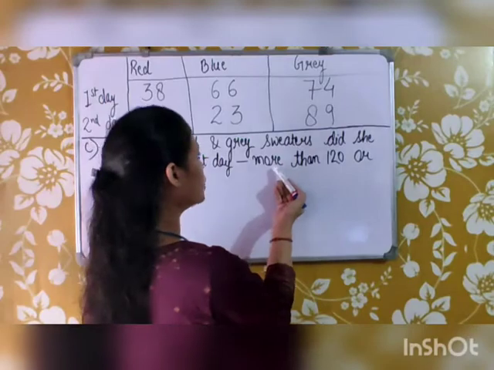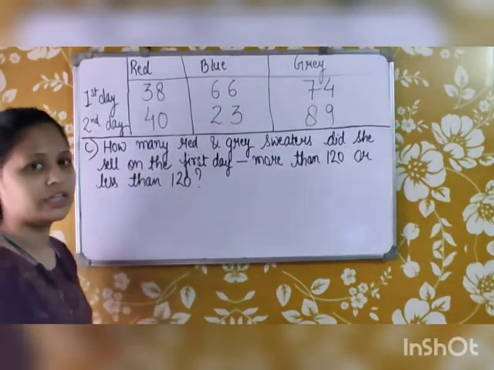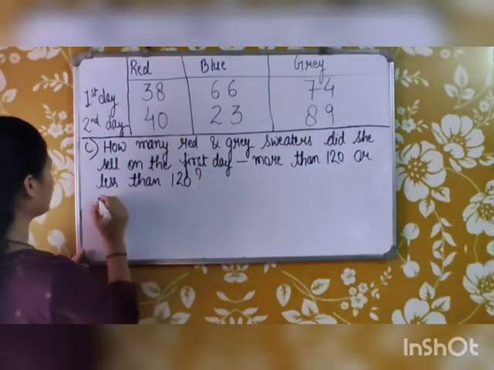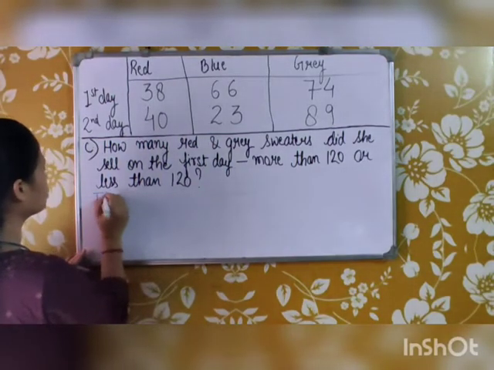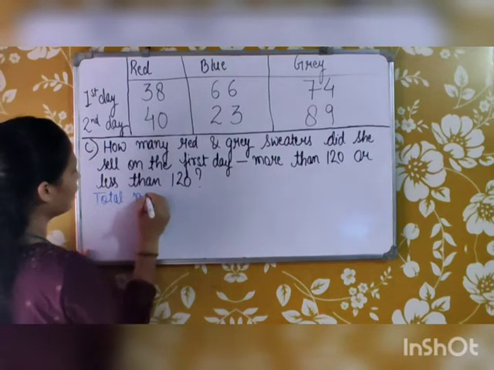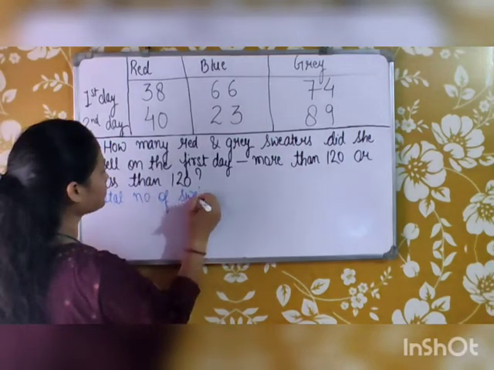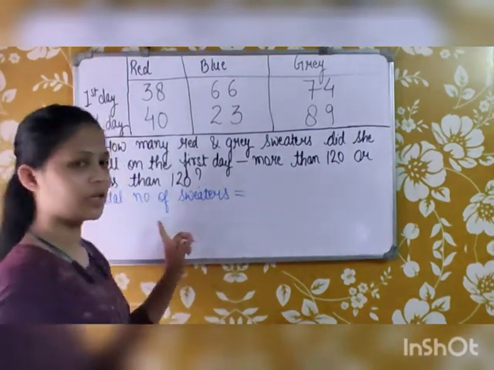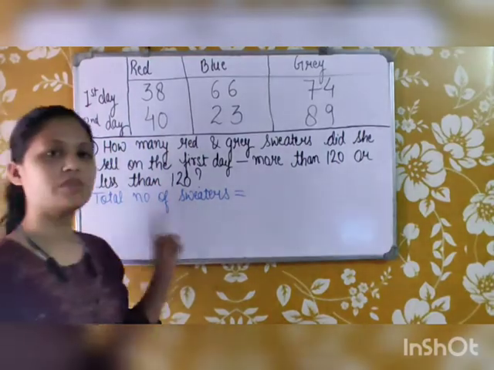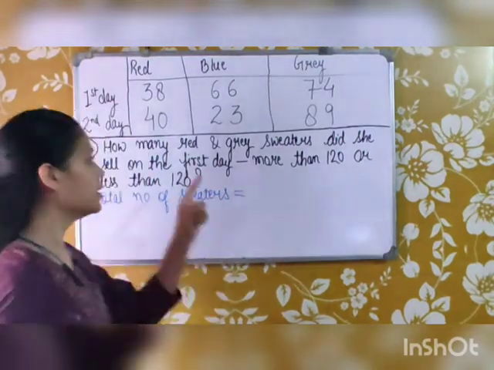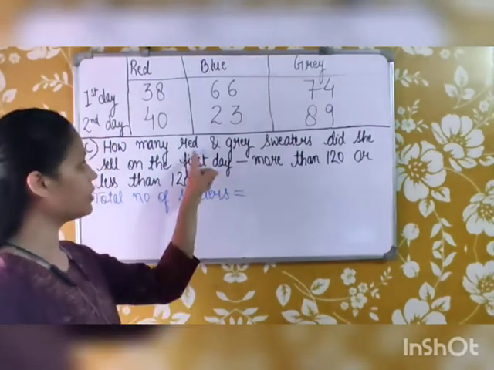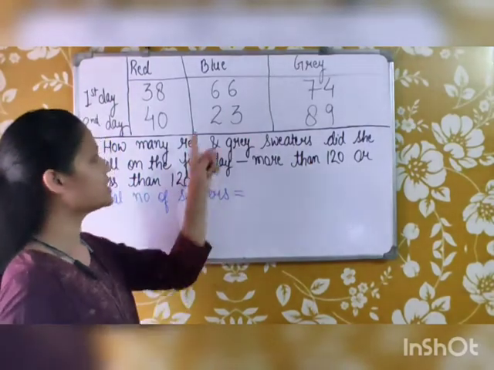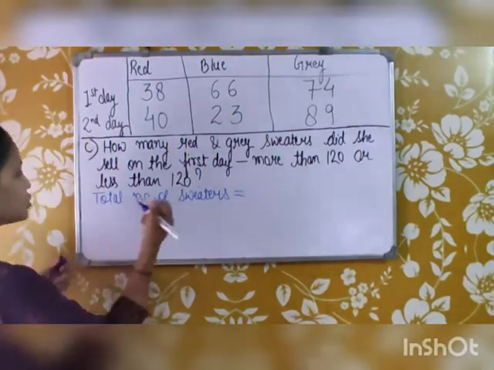So we have to tell, was it more than 120 or less than 120? Let's find out. Let's first add them. The total number of red and grey sweaters means the total number of red and grey sweaters that were sold on the first day, because we have been asked for the first day only, for red and grey sweaters.